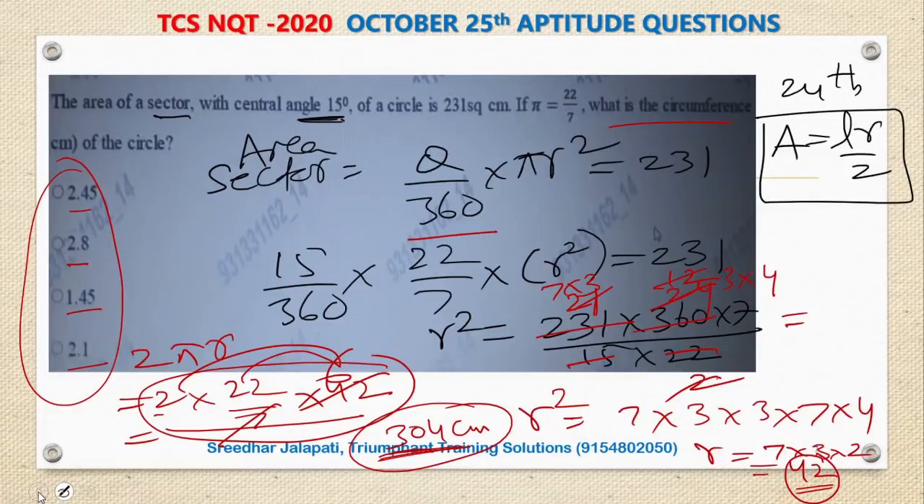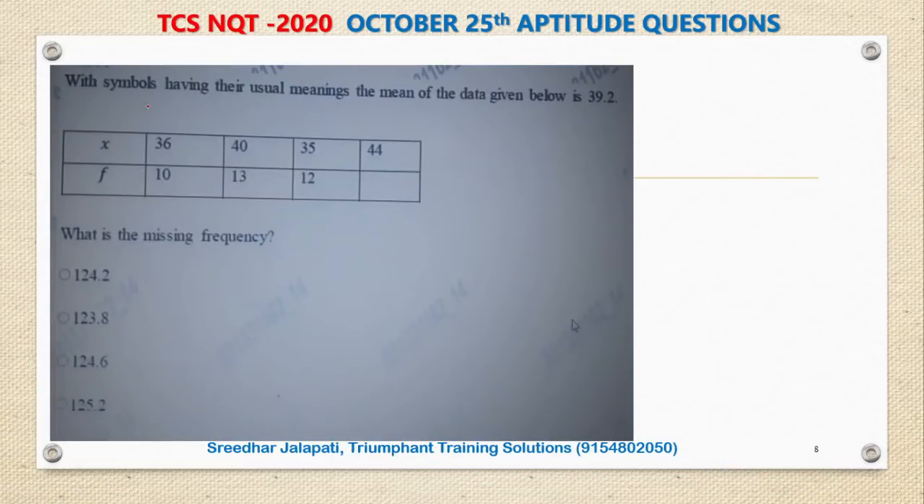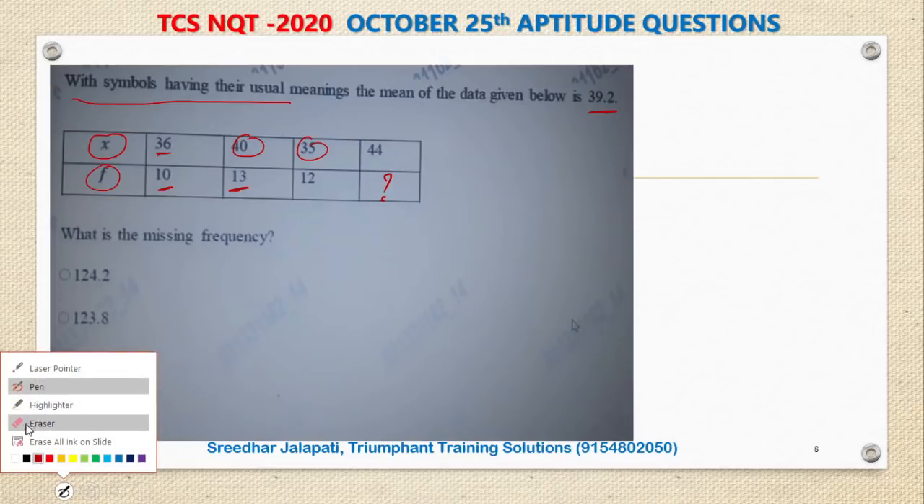Let's move to the next one. With symbols having their usual meanings, the mean of the given data is 39.2. Then what is the missing frequency? Here something is missing that you have to find. What do you mean by with symbols having their usual meanings? Normally X stands for observation, F stands for frequency. That means here observation 36 occurred 10 times, observation 40 occurred 13 times, observation 35 occurred 12 times, observation 44 occurred a certain number of times that we are asked to find.